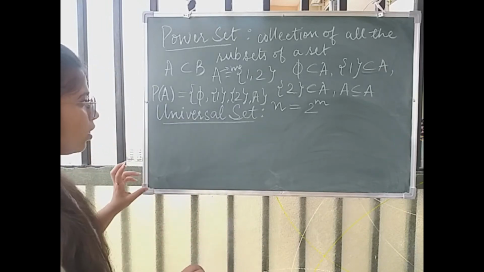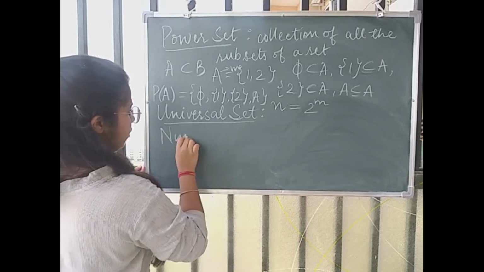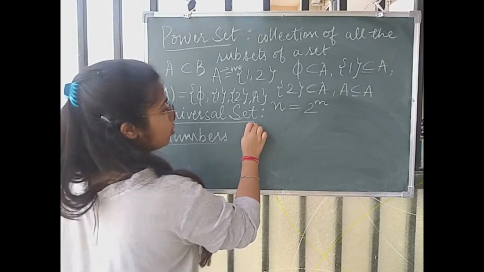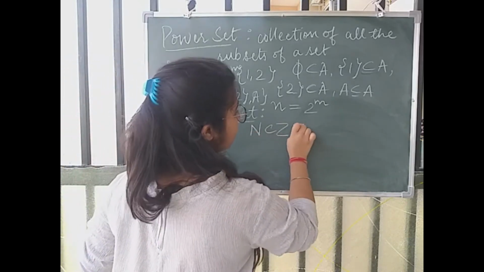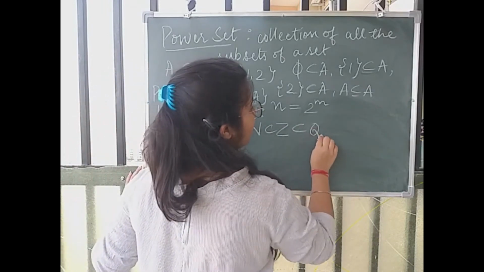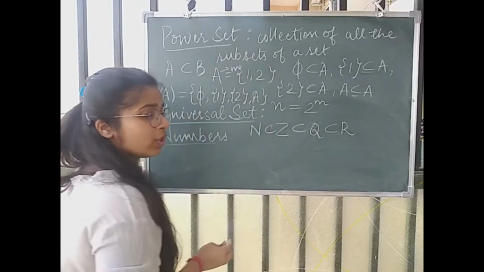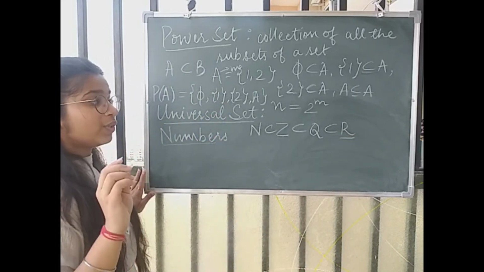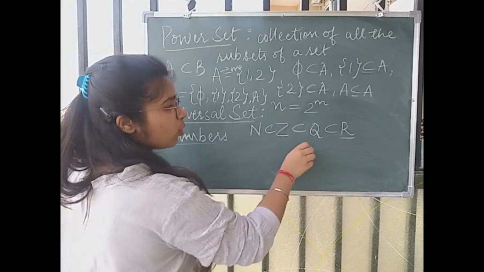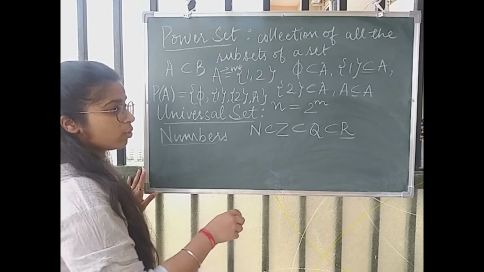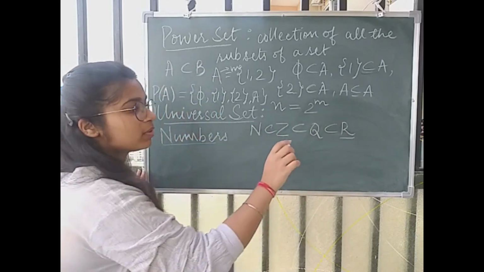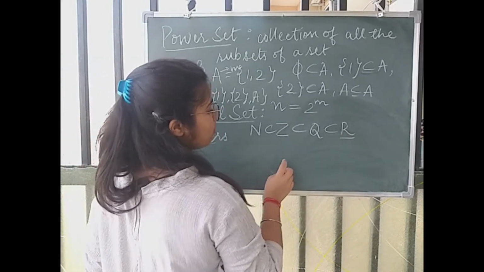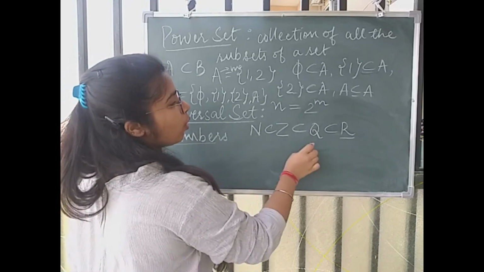For example, if I talk about the numbers in the number system, we know that the set of natural numbers is a subset of Z, that means integers, which is a subset of rational numbers, and which is a subset of real numbers. So here we can see that R, that means the set of real numbers, contains all these numbers, right? And in R all the numbers come. We always talk about the real line. So basically the set of real numbers is the universal set for all of these sets.